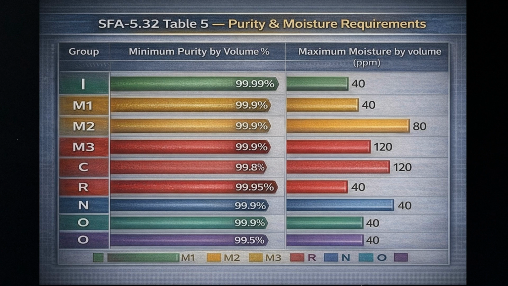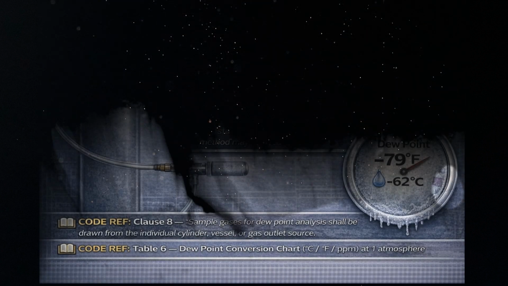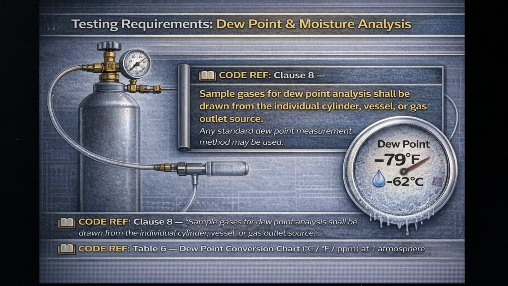Table 5 note: for certain applications a higher purity and/or lower dew point may be recommended to avoid possible oxidation and contamination. Now let me highlight a key point from Clause 8 on testing. Sample gases for dew point analysis shall be drawn from the individual cylinder, vessel, or gas outlet source. And moisture can be expressed as concentration in ppm or as dew point in degrees Celsius at 0.101 megapascals, which is 1 atmosphere. Table 6 in the code provides the dew point conversion chart.